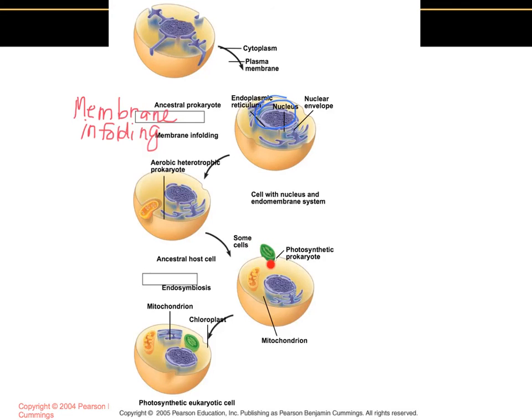Here we have a photosynthetic prokaryote. These were engulfed by a bigger prokaryote, this ancestral prokaryote, and then eventually they lost their independence and are now considered organelles within the cell. So once again, this is called the endosymbiotic theory, and we have molecular evidence to help support it.